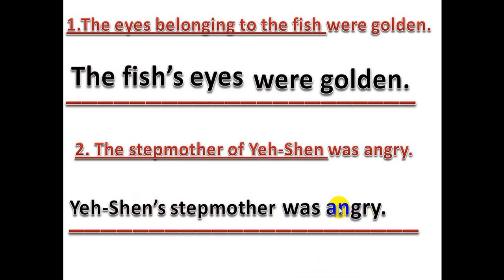Excellent. I add apostrophe s to Yeh Chen. So Yeh Chen's stepmother, what's wrong with her? She was angry. Instead of saying the stepmother of Yeh Chen, I say Yeh Chen's stepmother was angry.